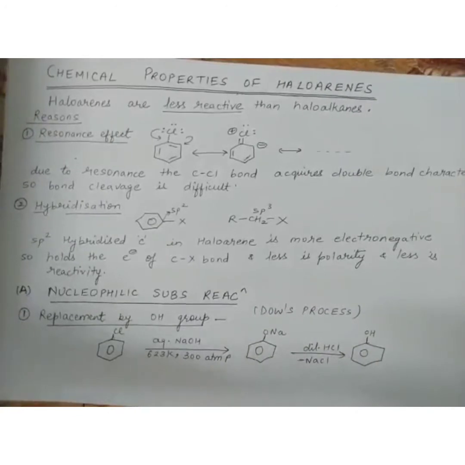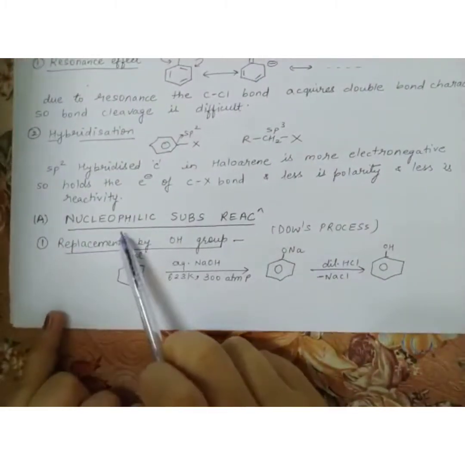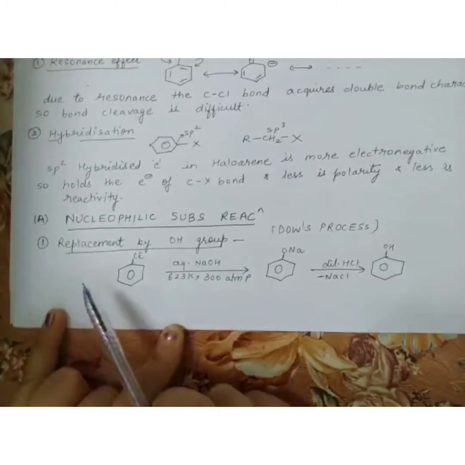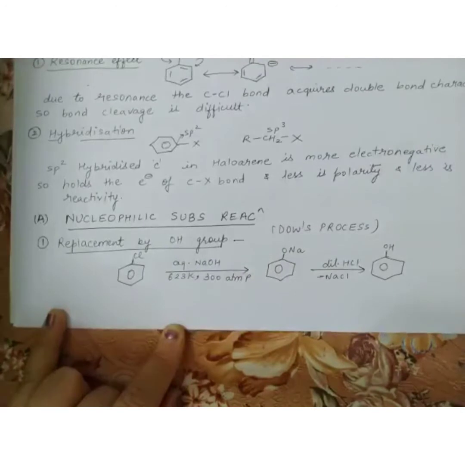So these are the two important reasons behind the less reactivity of haloarenes. Now, what about the chemical reactions? What reactions are we going to discuss here? The first is the nucleophilic substitution reaction, which is given by haloarenes. First is replacement by the OH group. How do we replace the halogen of a haloarene by the OH group?